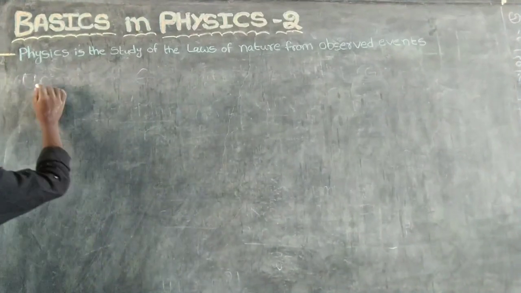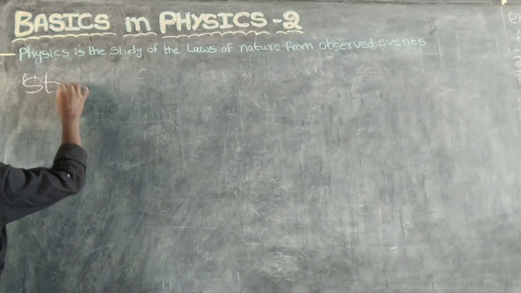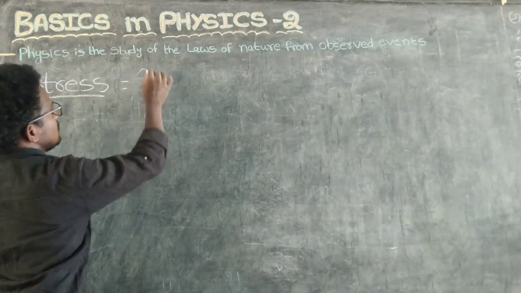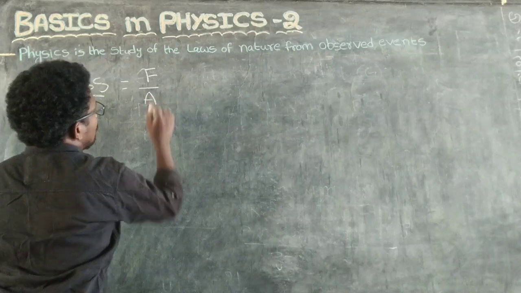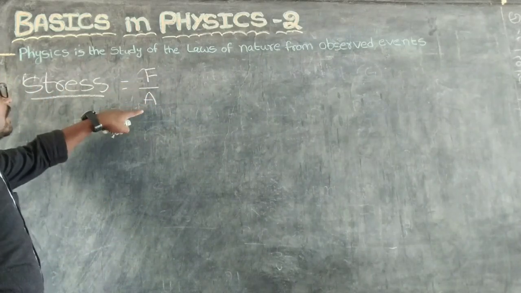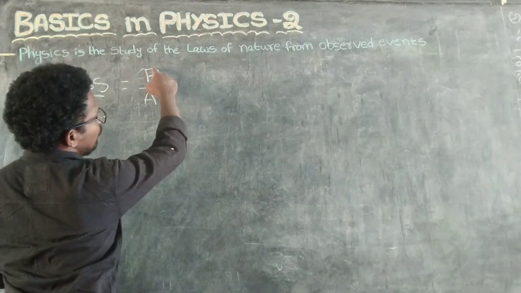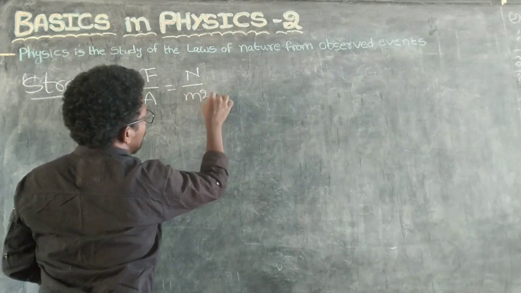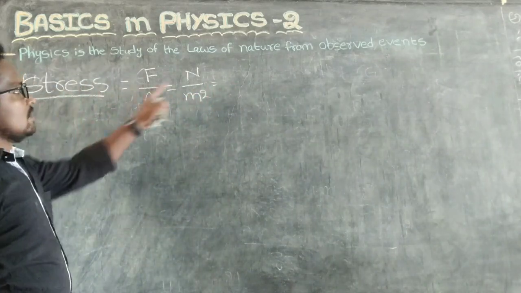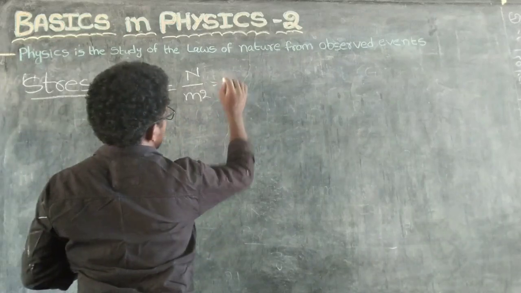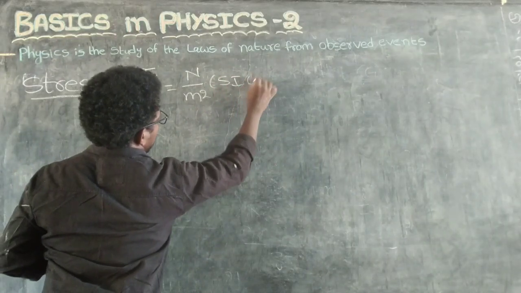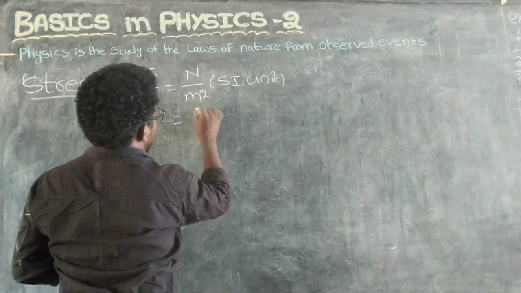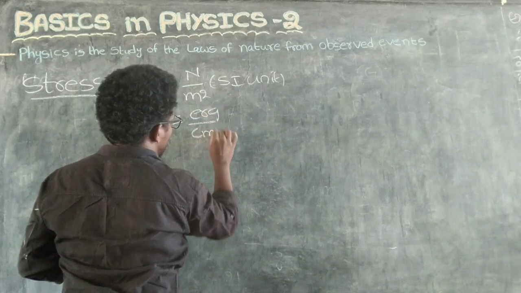Coming to stress, stress means F by A, force by area. Force is in Newton and area in meter square, so Newton per meter square means Pascal, the SI unit. In CGS it is force per centimeter square.